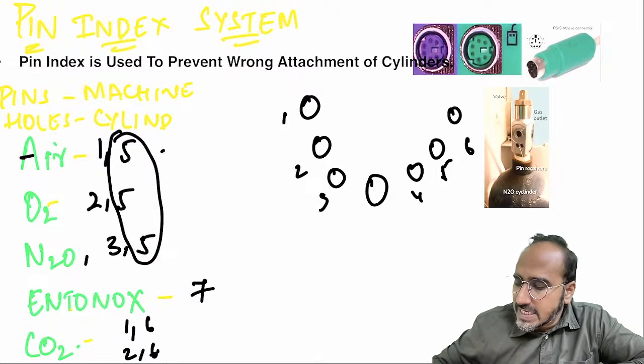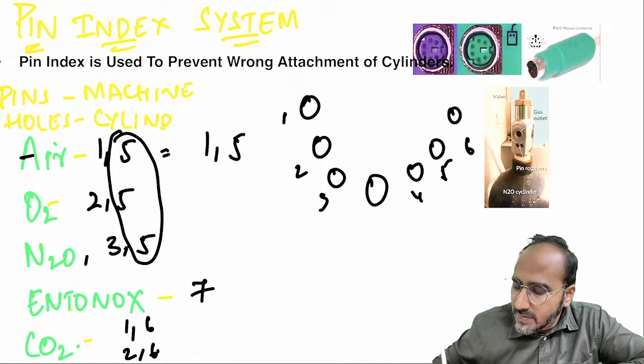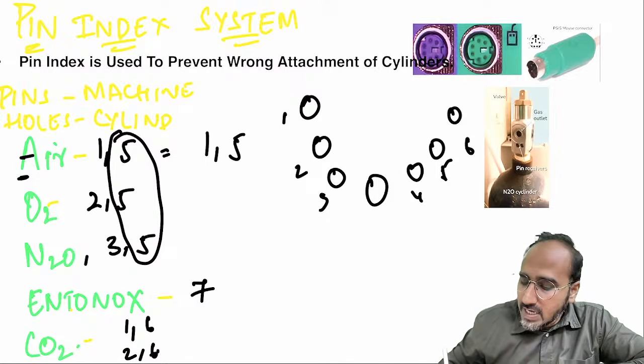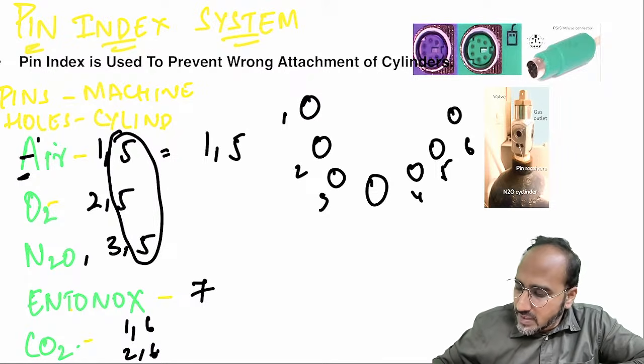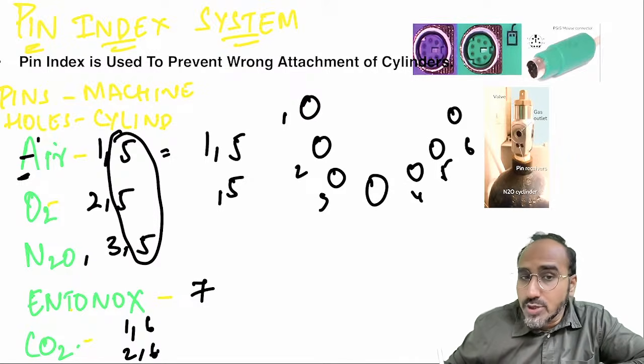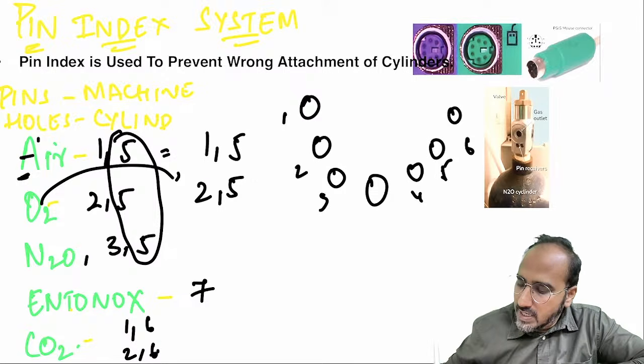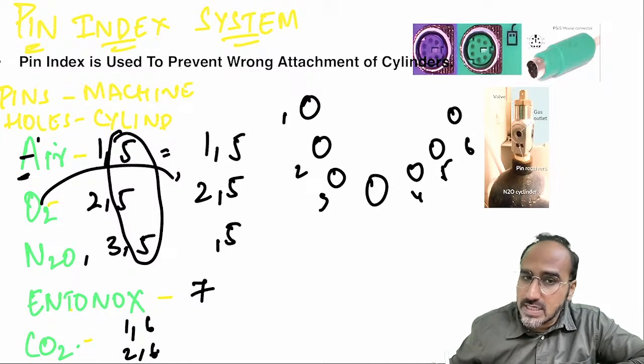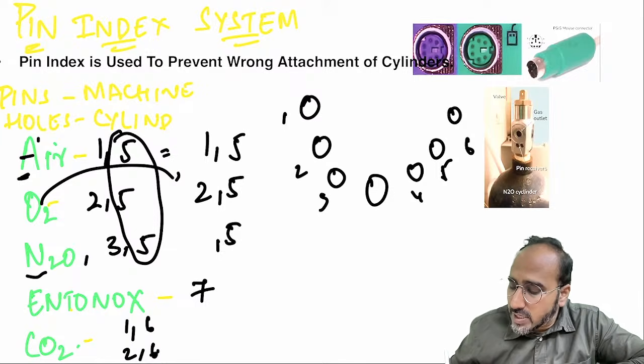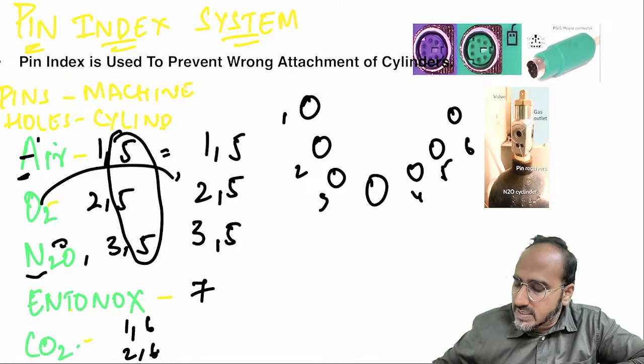So if it is an air cylinder, the pin index would be what, guys? 1, 5. How am I telling 1, 5? Because air starts with the alphabet A, the first alphabet. So it is 1, 5. Oxygen, pin index would be what? The second is always 5 only. So the first pin is what? O2, you are writing. Now this 2 will come over here and it will be 2, 5. Nitrous. Okay? Second pin, always remember 5 only. Nitrous has 2 molecules of nitrogen and 1 molecule of oxygen, it becomes 3. So it is 3, 5.